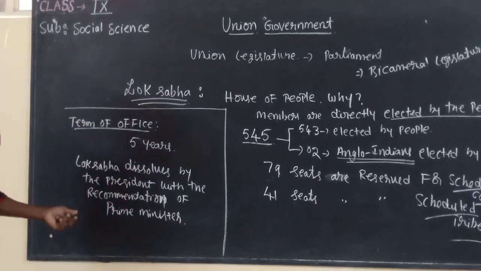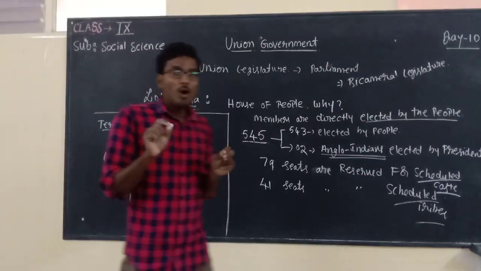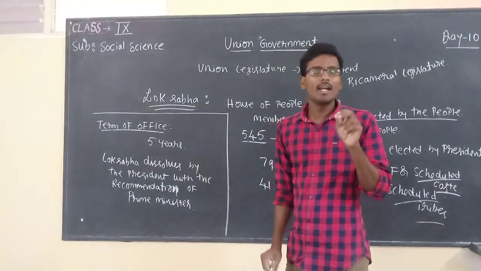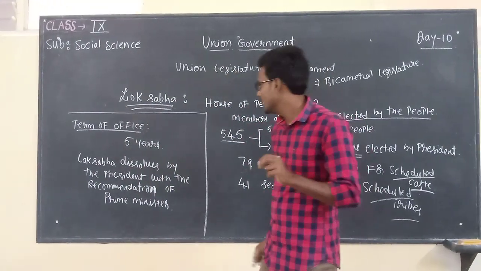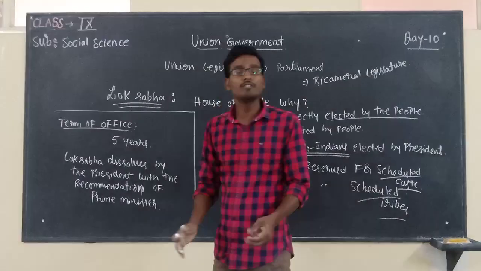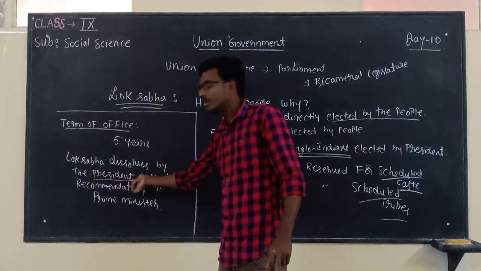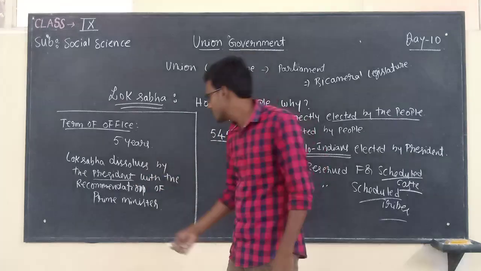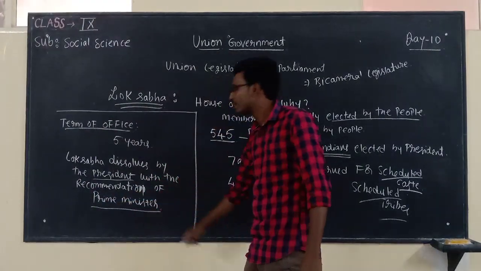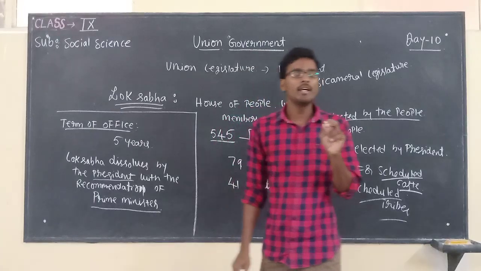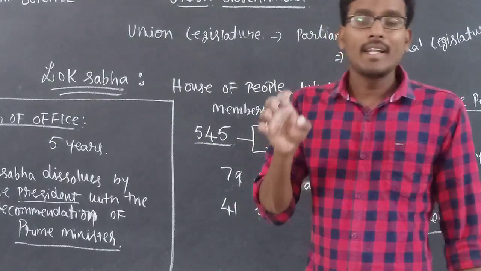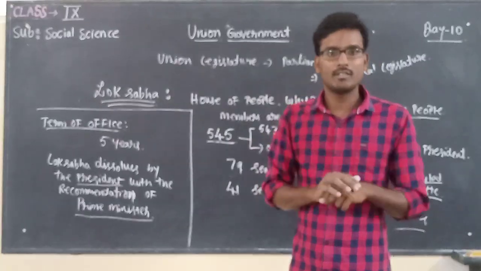This is the point, very important, children. Lok Sabha is not a permanent body like Rajya Sabha. Why? Because Lok Sabha can be dissolved. Dissolved means cancelled. By whom? By the President. Based upon whose recommendations? Based upon the recommendations of the Prime Minister. Here, the Prime Minister is the head of all the ministers.